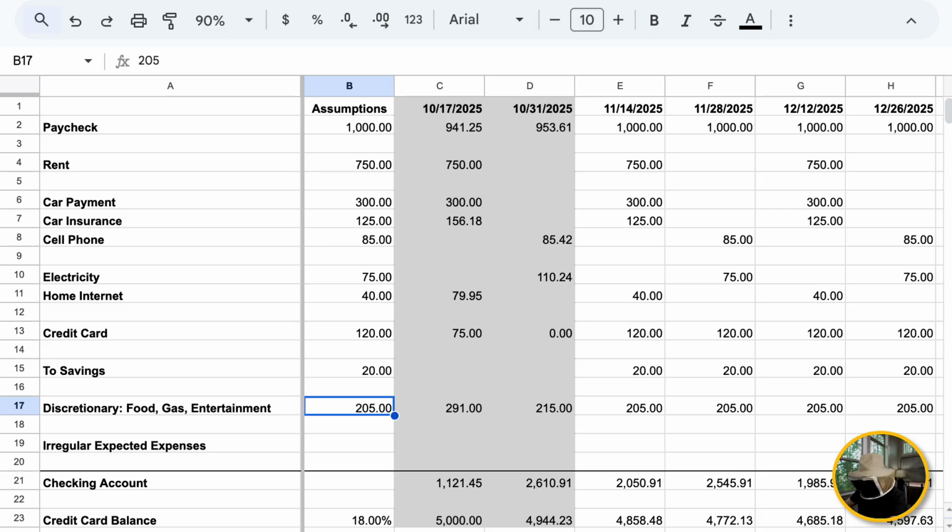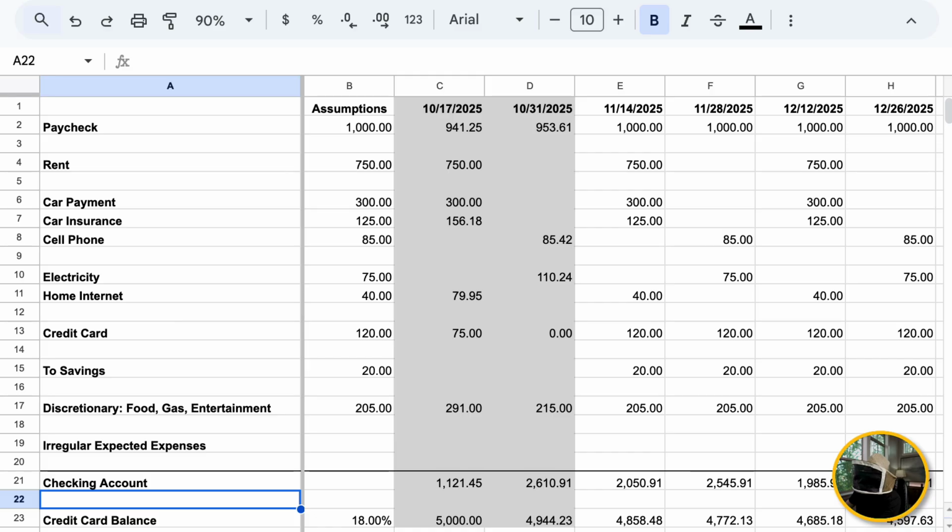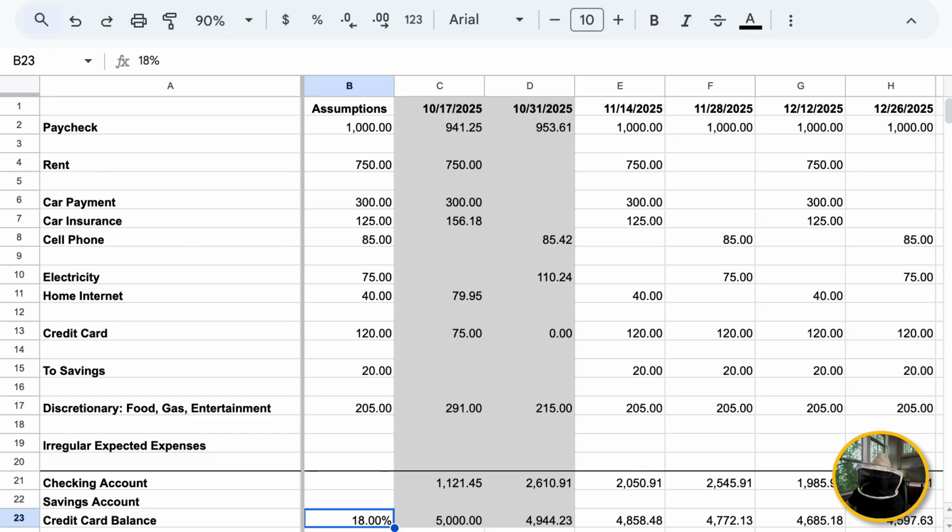Okay, now we're setting the money aside, but we need someplace for it to go. So down here below this line, in A22, I'm going to put savings account. Now we need an interest rate for that savings account. But what I'm going to do to make this easy on all of us is I'm going to copy the interest rate from the credit card, B23. I'm going to hit Control or Command C. Then in B22, I'm going to hit Control or Command V. I've copied the interest rate. And I'm going to change this to 3% by just hitting 3 and enter.